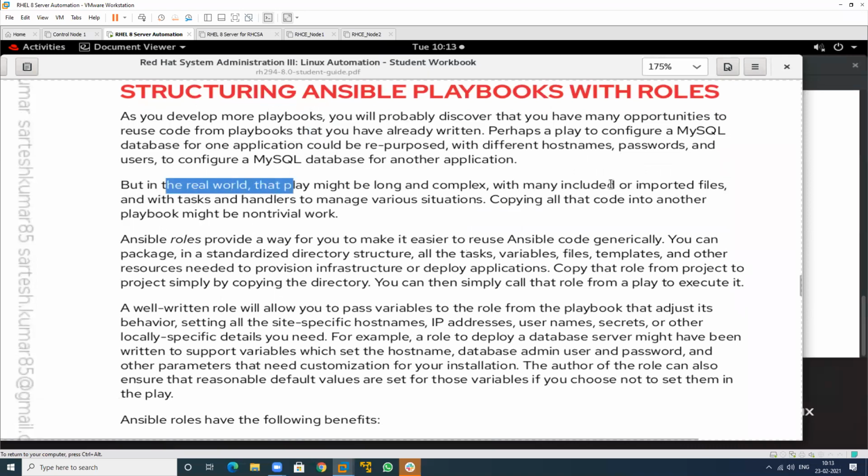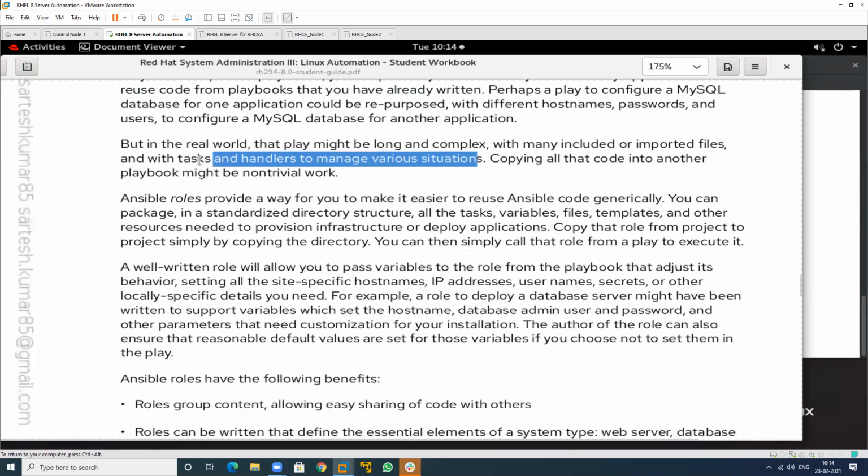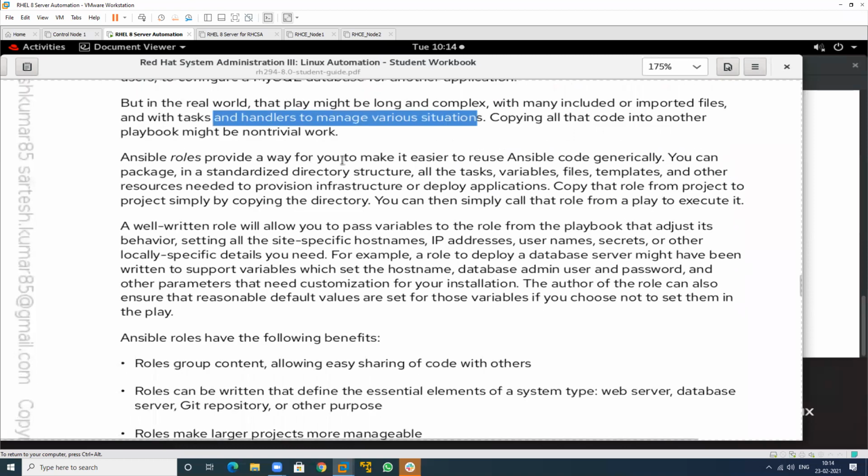I have also used included and imported files that I used in the previous video and previous chapter, and we can also use handlers. But what is the main role of Ansible? Ansible provides a way for you to make it easier to reuse. This concept of reuse means we can use any playbook that exists on your system for another project, for another task also.